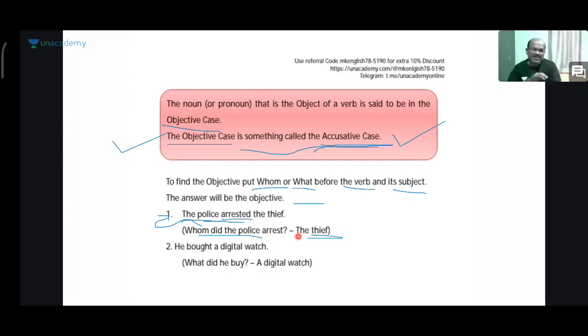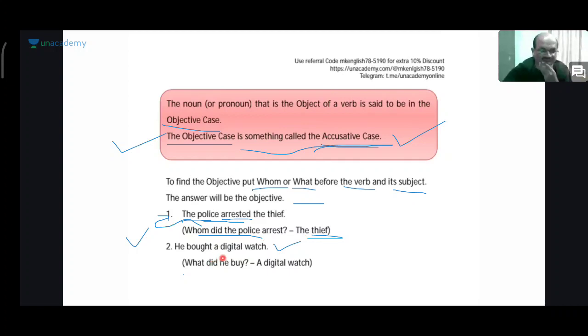He bought a digital watch. The second sentence is he bought a digital watch. Right. Again, you have to apply the rule, that is, you have to put whom or what before the verb and its subject. You have to put this question.